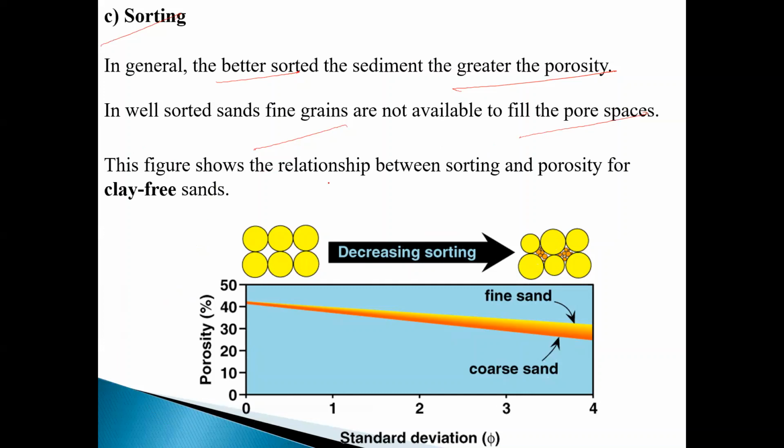This figure shows the relationship between sorting and porosity in clay-free sand. Decreasing sorting: here you have a greater sorting, and here you have a less sorted sediment. If you have less sorted sediment, finer sediments lie between the two grains. But if you have greater transportation, you have greater sorting, and the finer sediment will leave. So the greater the sorting, the higher the porosity.